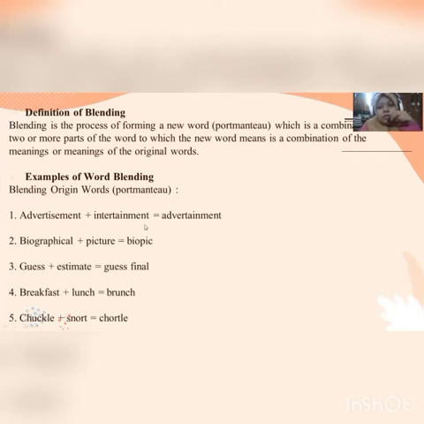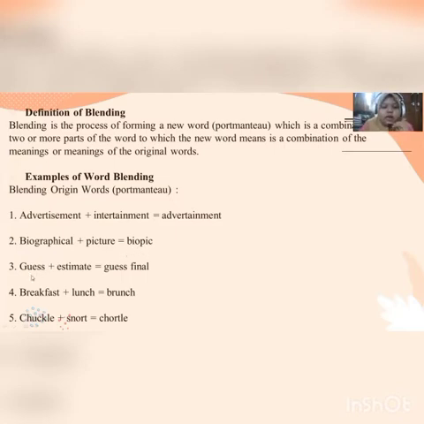Advertisement plus entertainment. We can take the word advert, and then ointment. Second, biographical plus picture. We can take bio plus pic, so the blend of the original words can be biopic.